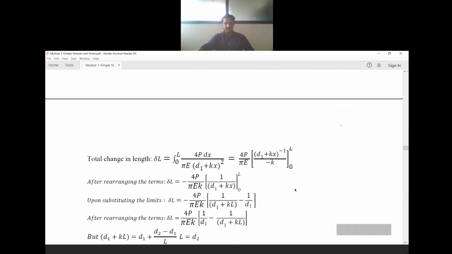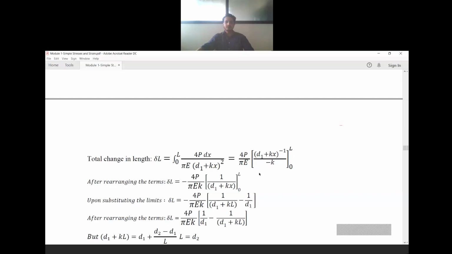So for that purpose, to get the change in length, I will integrate it with the limit 0 to L. The same formula, 4P divided by pi E d1 plus kx whole square into dx. We shall take out all the constants. The load is not changing here, the elastic modulus is not changing, and 4 and pi are obviously constant.